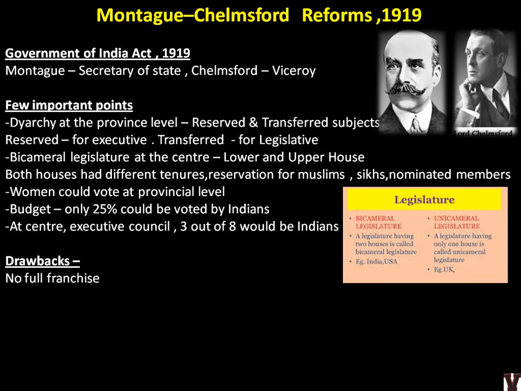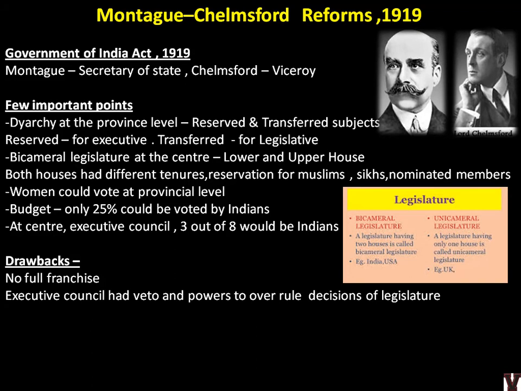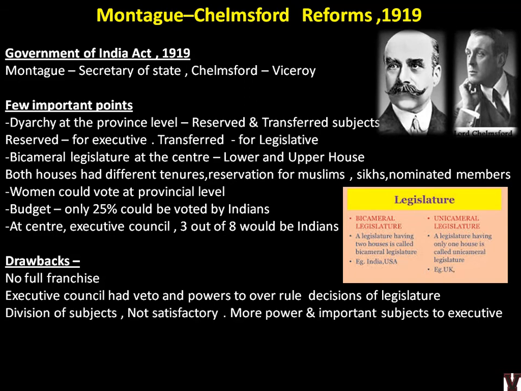Obviously, when you know the actual reform points, you can write the drawbacks easily. So there was no full franchise. Everyone did not have a right to vote like we have today. The Executive Council had veto and powers to overrule decisions of the legislature. So even though Indians in the legislature made any decision, the executive could veto it.